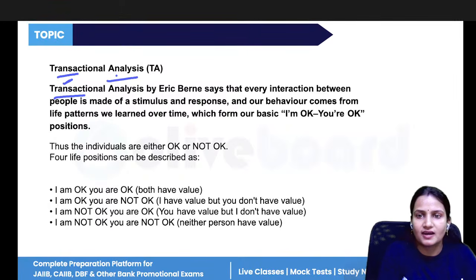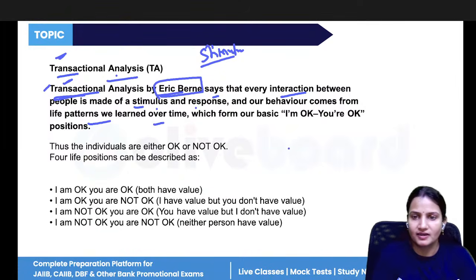So in transactional analysis, it means how two people are interacting with each other: what is the stimulus and what is the response that the other person gives to the stimulus. It is given by Eric Berne, and he says that every interaction between people is made of stimulus and response. Just now I made you clear what is stimulus and what is response. It comes from the life patterns we have learned, and there are a total of four types of life positions under transactional analysis.